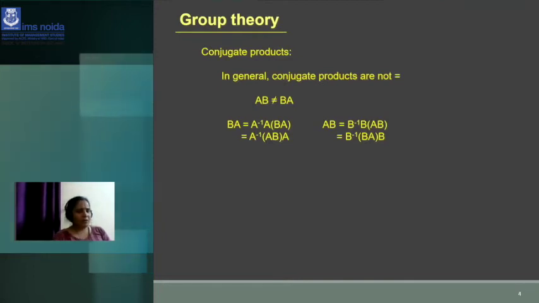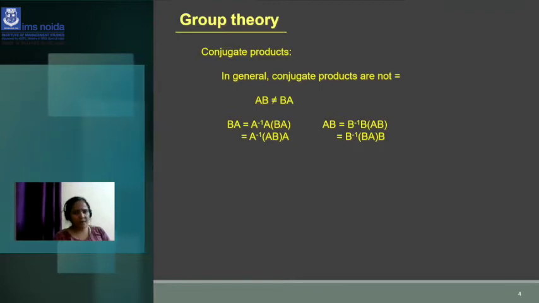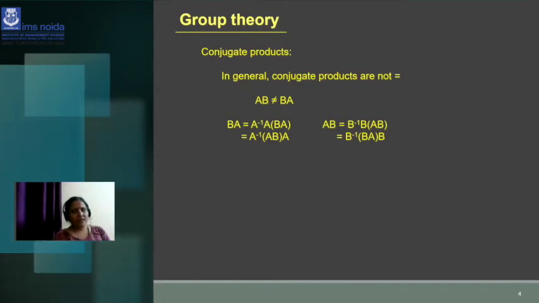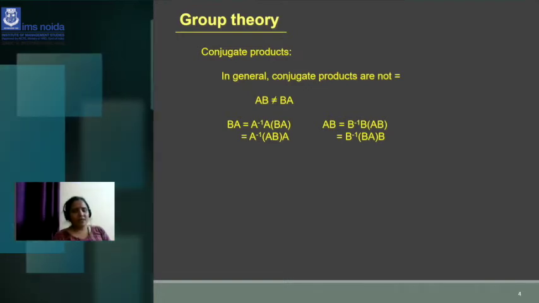Now, the conjugate products: AB not equal to BA, or sometimes AB equal to BA. Then that is a commutative group, because A into B equals B into A. So that is a commutative group. We'll discuss it later on.